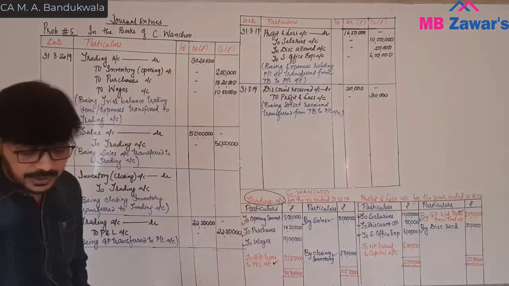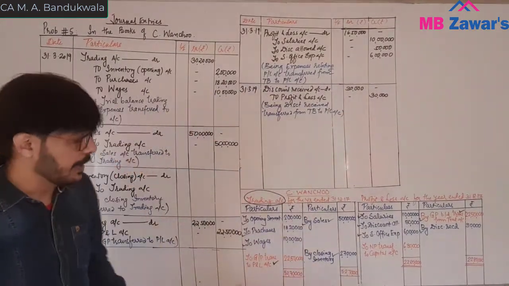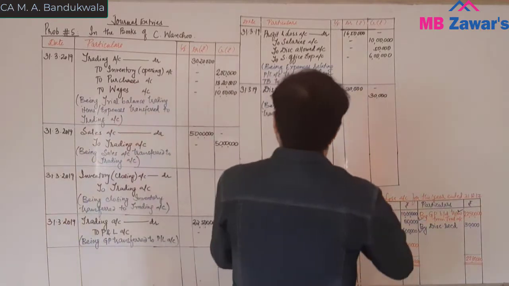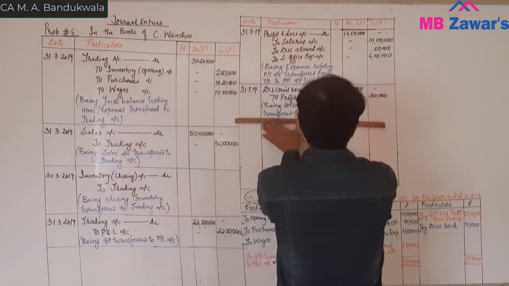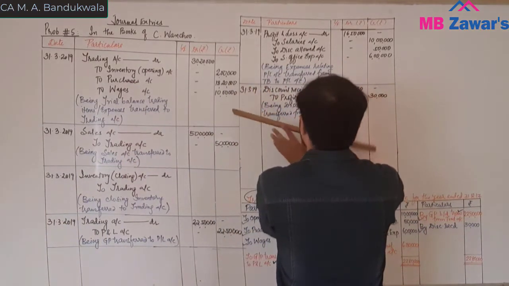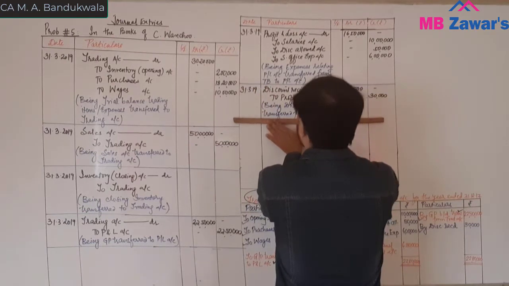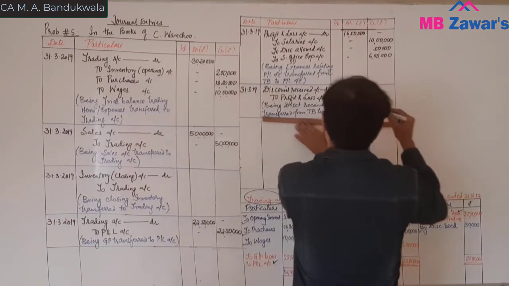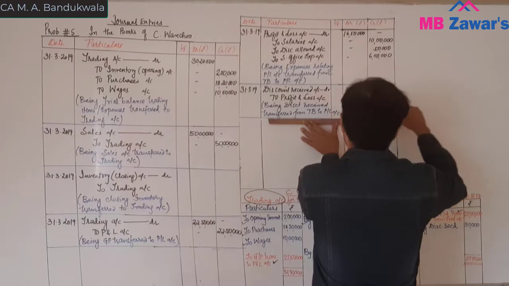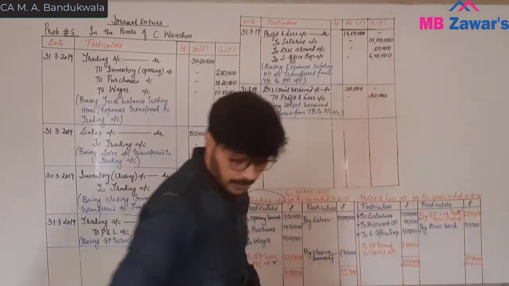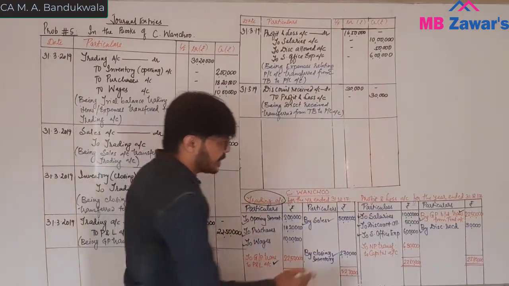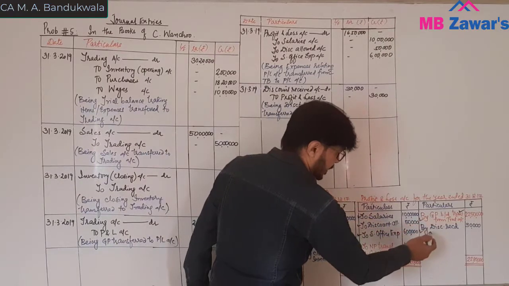We have transferred discount received to P&L account, and we have closed discount received account. Now we have transferred all the expenses, GP, discount received.